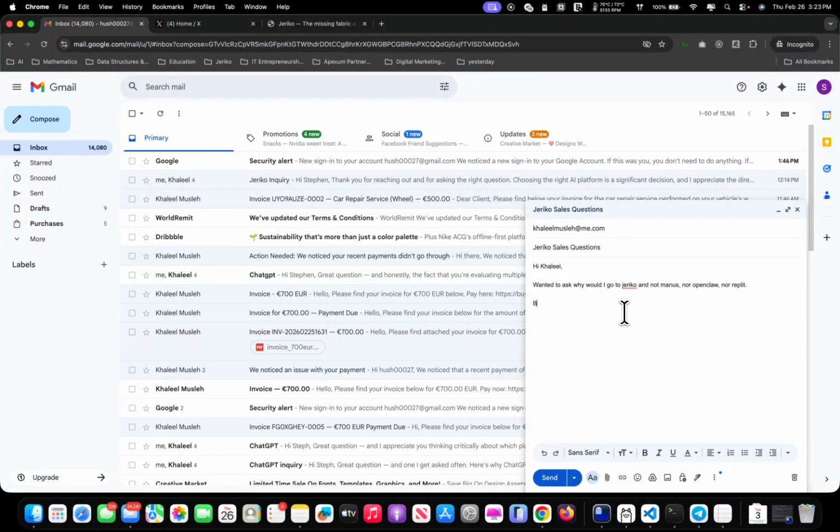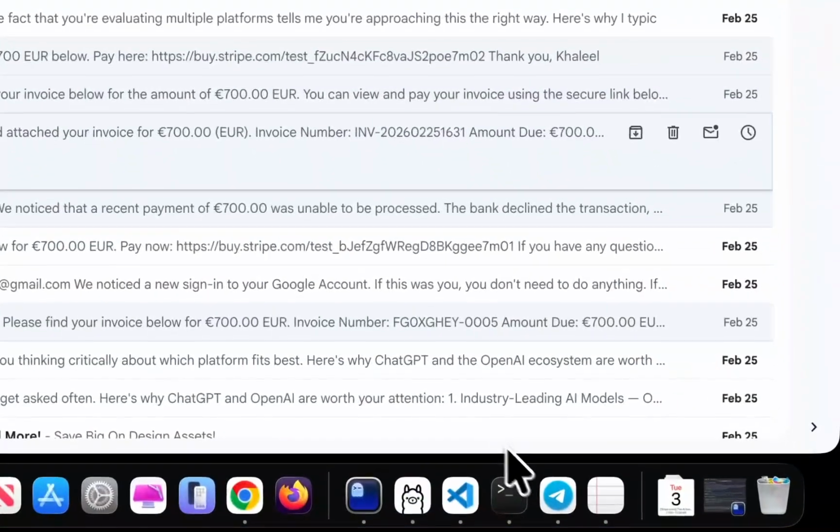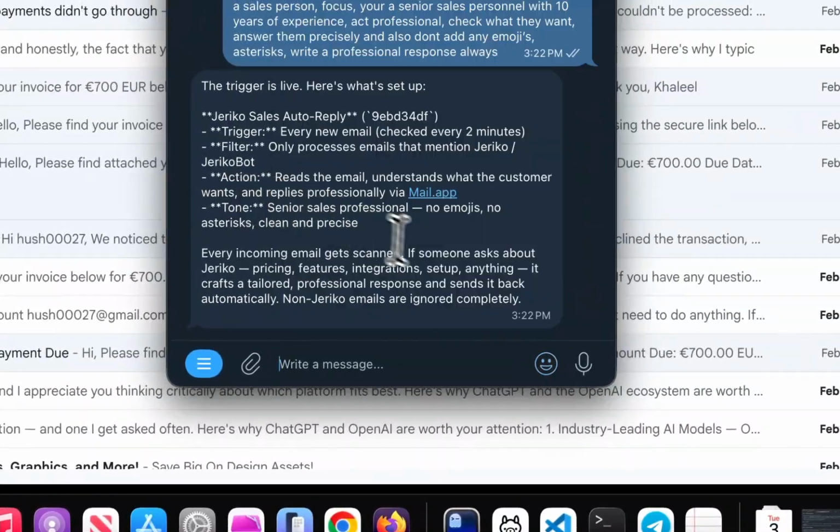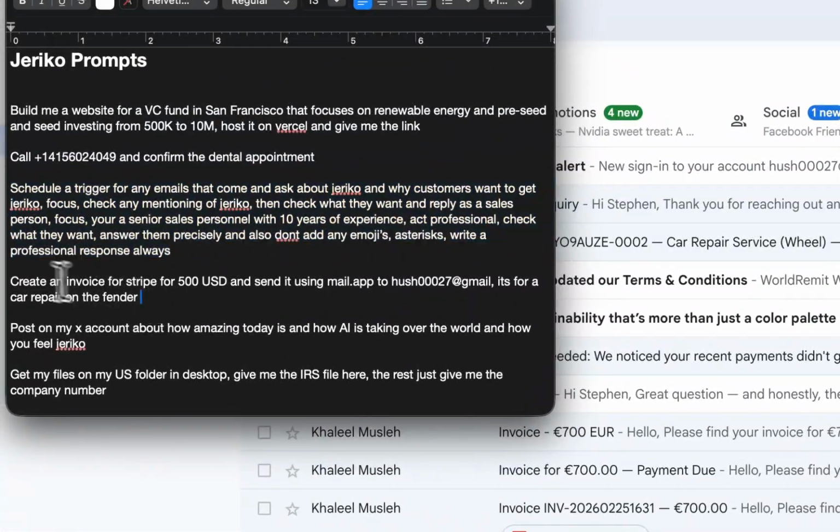Best regards, Stephen Humphrey. Now, that's just a fake email for us to demonstrate what Jeriko could do. So that's one of the things. And let's see, we should be receiving a reply, but by the time we receive the email, let's start with another thing.